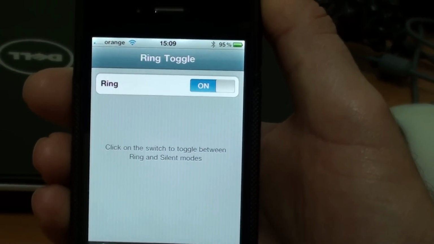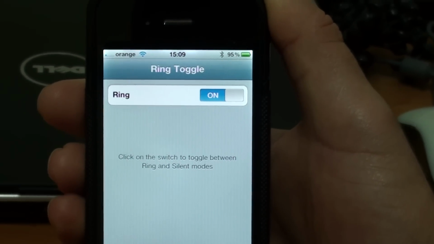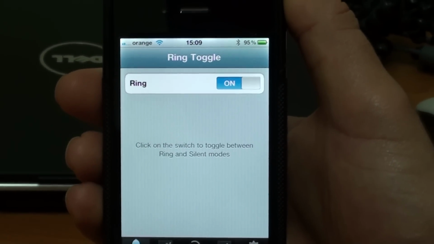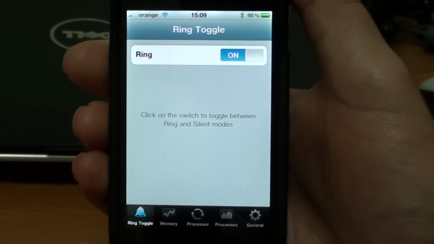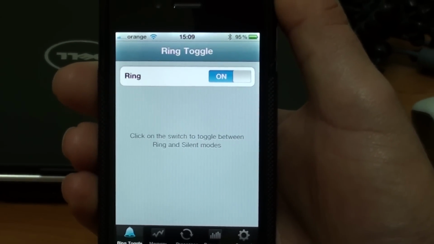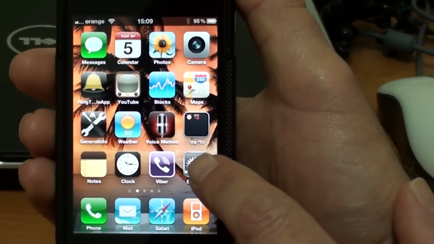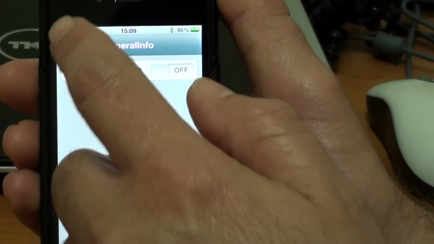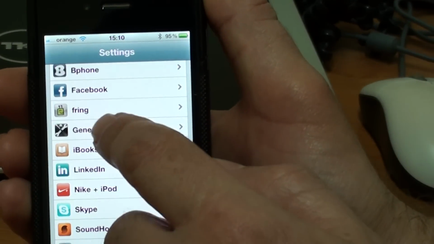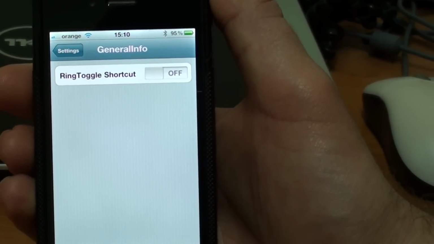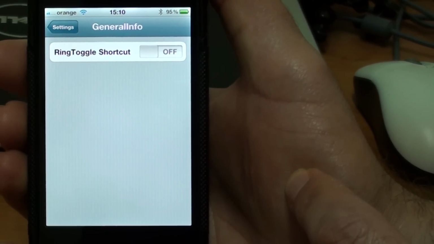Another important feature relates to the RingToggle tab. It is possible to define a shortcut to RingToggle tab to switch between silent and ring modes by one-click access on the application icon. To do that, let's open the settings. We select GeneralInfo. By default, the shortcut to RingToggle is turned off. Let's change it to on.